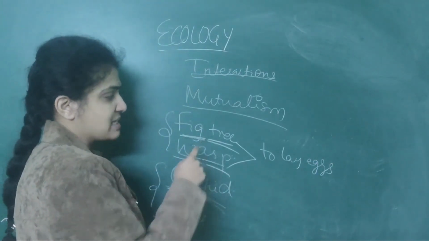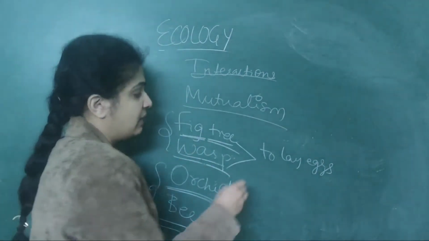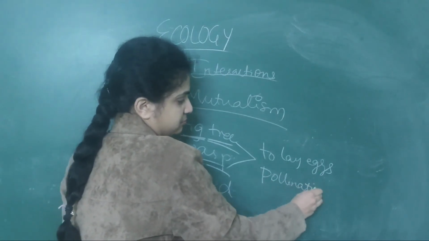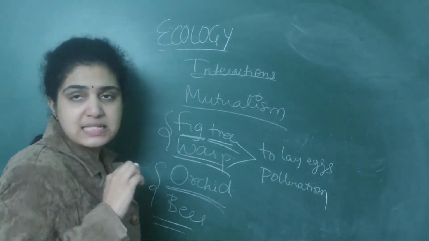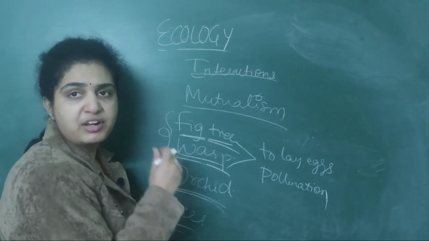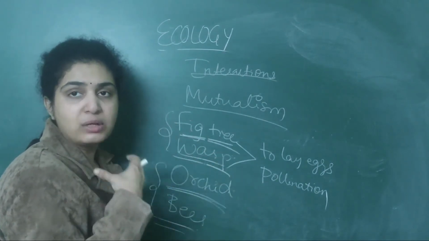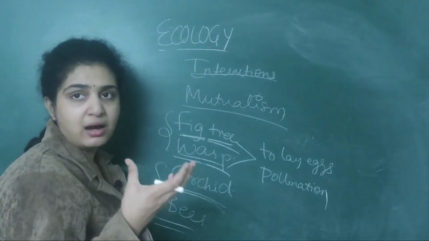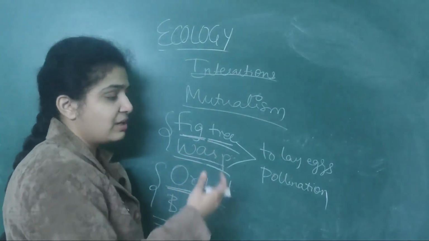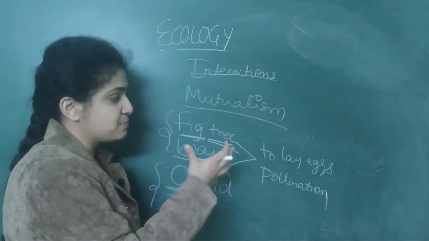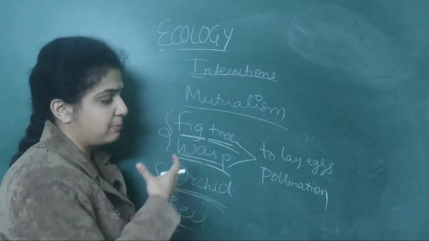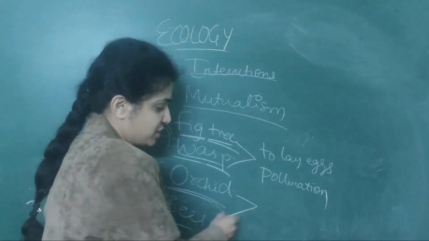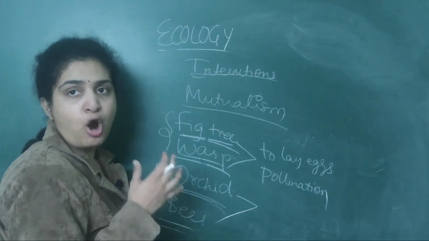Then what will this wasp do for the fig tree? It will help in pollination. That's all. Simple. This fig tree will help the wasp to lay its eggs on the tree, and the wasp will help the fig tree to pollinate. Simple. Like this, orchid and bees are also the same.